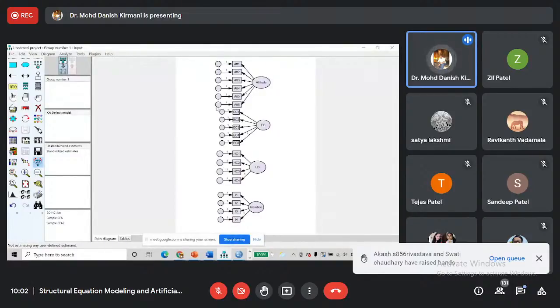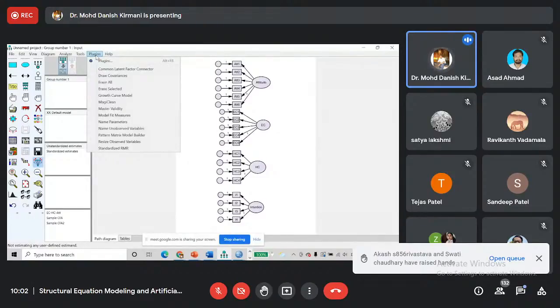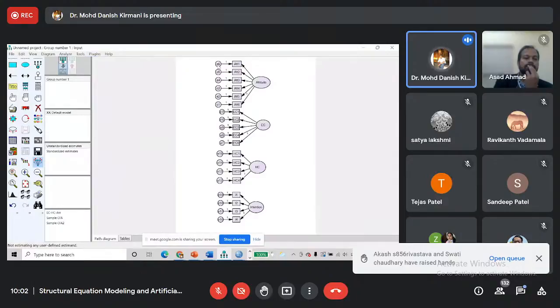Now these are error terms. We will have to label them as well. There is no need to write here one by one. We have a plugin here to name these error terms. We should select plugins, and on plugins we should select name unobserved variables. As we click on it, we will have the labels for each error term. You can see E1, E2, E3, E4, E5, E6, 7, 8, 9, 10, 11. So we have labels for each error term as well.